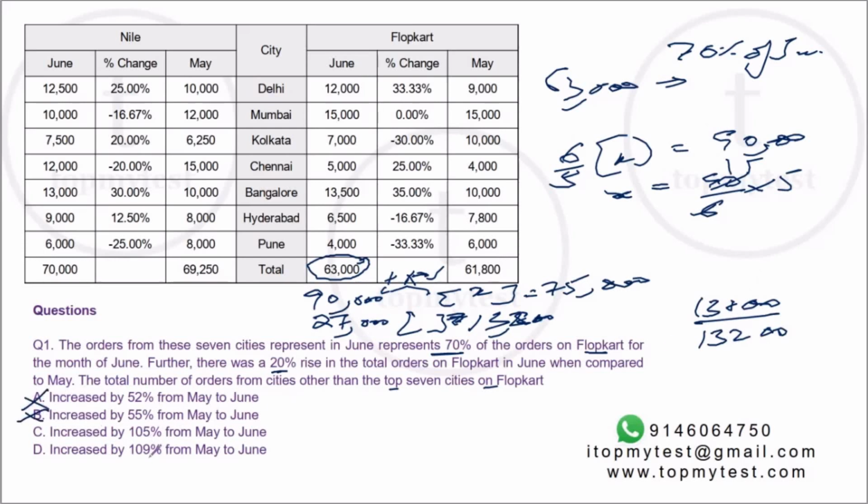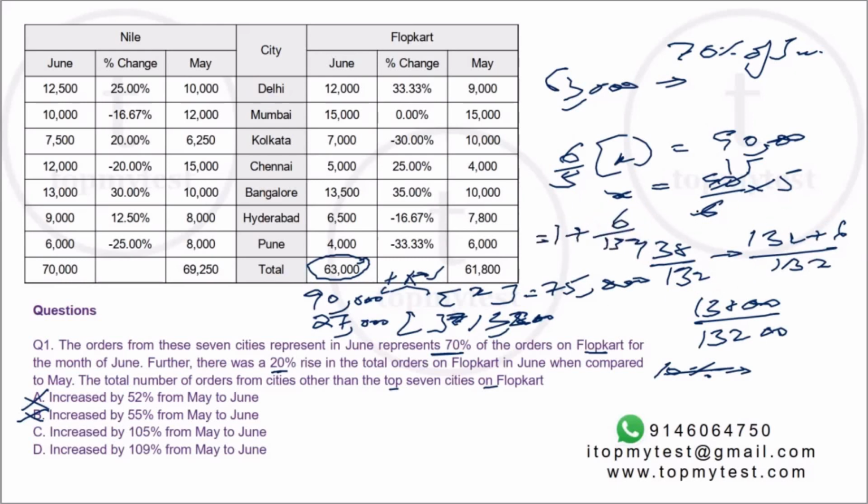Now between 105 and 109. Okay, 10% value. So this represents 138 divided by 132, right? Which is 132 plus 6 divided by 132, right? So that is 1 plus 6 by 132. How much is this? 10% value will be 13.2. 5% value will be 6.5 something. So very close to 105%. Option C will be our correct choice. C is the closest. It will definitely not be 109. This is the closest to 105%.